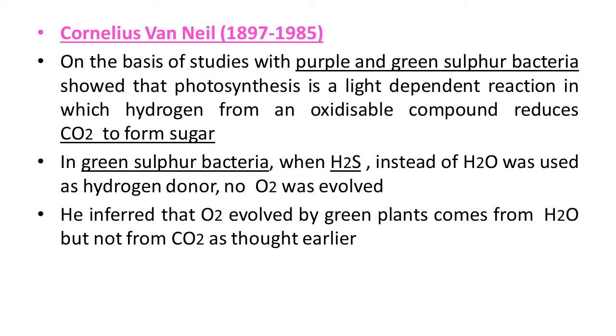It is interesting here: he inferred that the oxygen evolved by the green plant comes from H2O, not from carbon dioxide. This statement is very important. Oxygen evolved by the green plant at the end of the photosynthesis process comes from H2O, not from carbon dioxide.